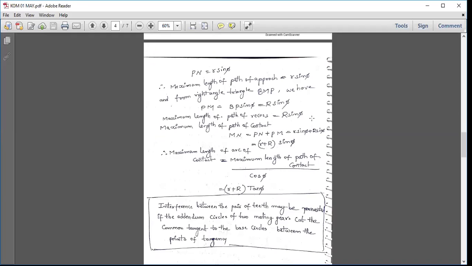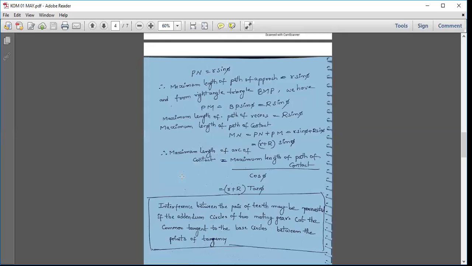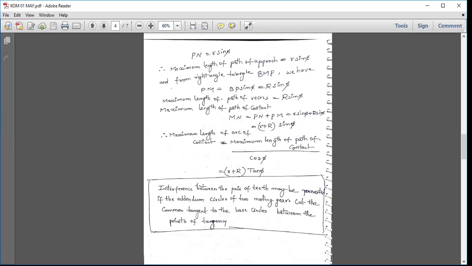We know from the previous class that the maximum length of arc of contact is the maximum length of path of contact divided by cos phi, which is (r plus R) sin phi by cos phi, that is (r plus R) tan phi. So in order to avoid interference, the addendum circles of the two mating gears must cut the common tangent between the base circles within the points of tangency.